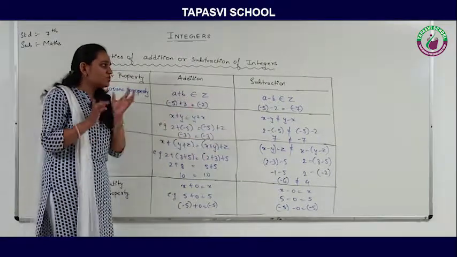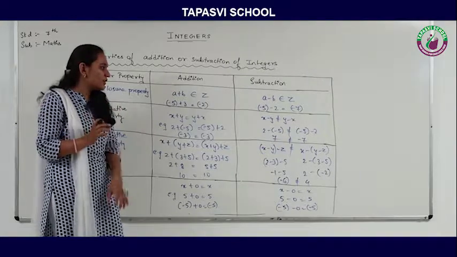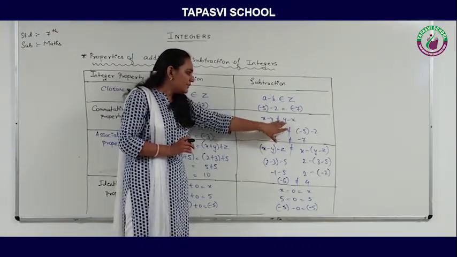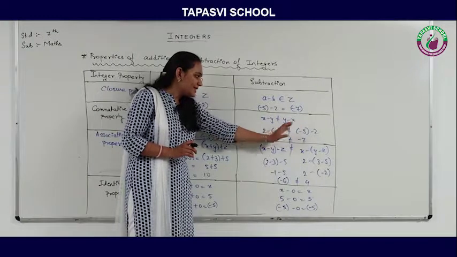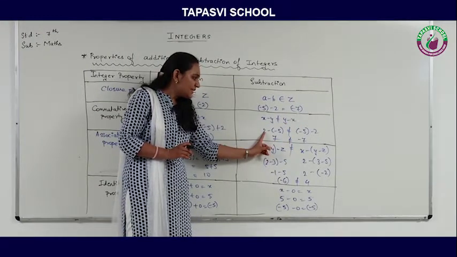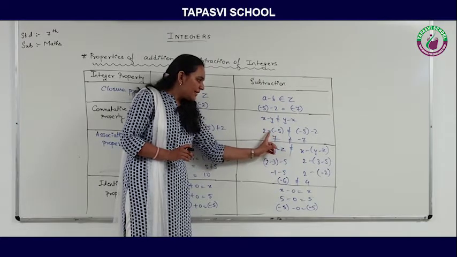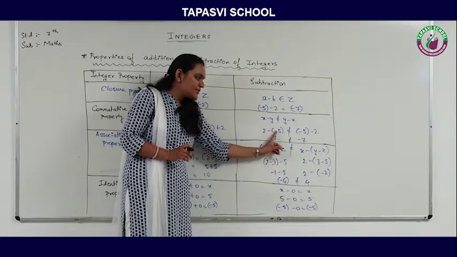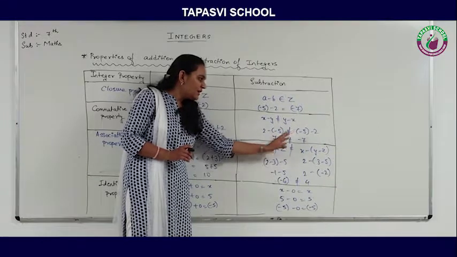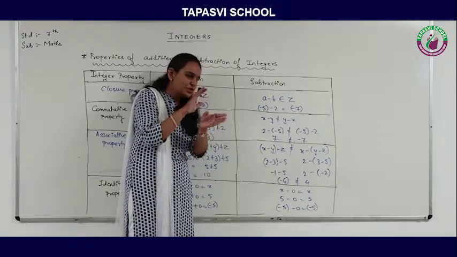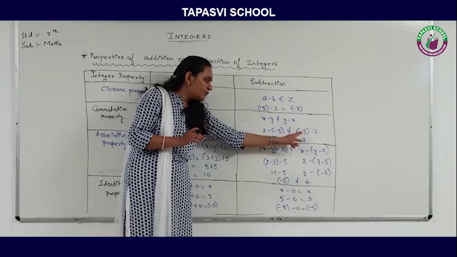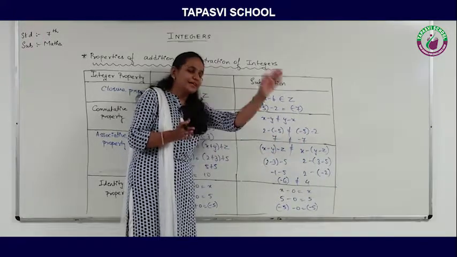Now let us see whether it is working on the subtraction side or not. X minus y, I have written here, is not equal to y minus x, right? I have taken the first integer as 2 and the second integer as minus 5. Now 2 minus minus 5, so minus minus will become plus, so 2 plus 5 is 7. I am going to change their position. Minus 5 will be coming at the first position and 2 will be going at the second position.